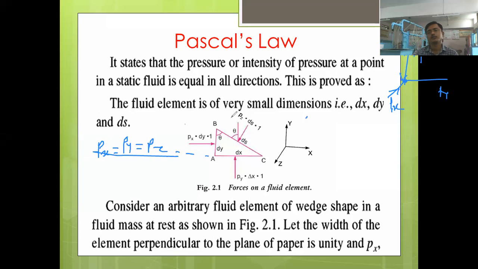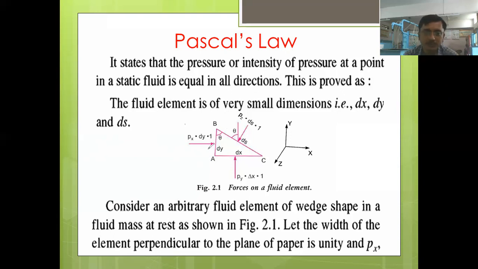Okay, n number of forces can be there depending upon different directions, so the pressure will be the same everywhere acting on it. Let us now see the derivation part of Pascal's law. In this derivation, to derive this expression for Pascal's law, we have considered a very small